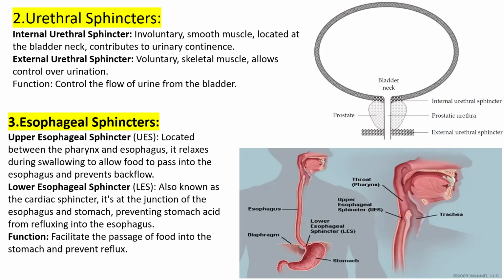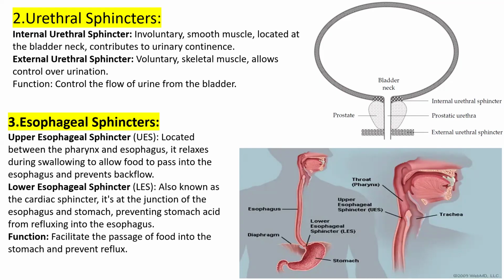The question arises. It is just like the presence of valves in the human heart, which prevent the backflow of blood. In the same way, sphincter muscles prevent the backflow of any material. So the lower esophageal sphincter prevents the backflow of food from the stomach to the esophagus.